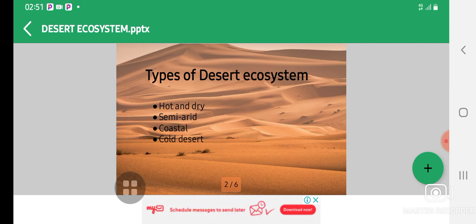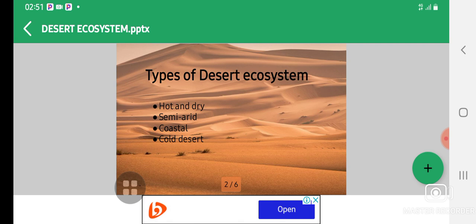So let's look at our third type of desert ecosystem, which is the coastal desert ecosystem. The Atacama Desert in Chile and Namibia in Africa are good examples of the coastal desert ecosystem. Such desert ecosystems are found near the coastlines of big water bodies like oceans and seas, and are generally affected by the ocean currents.